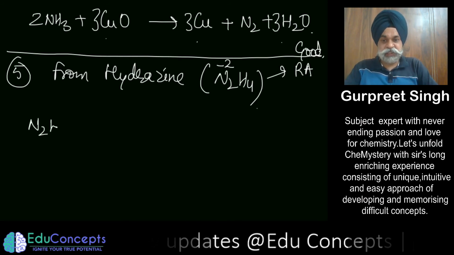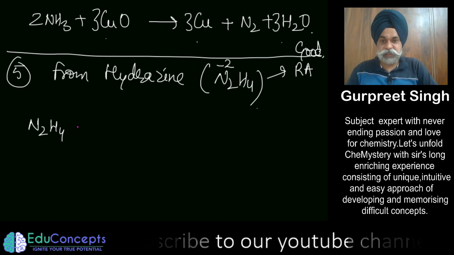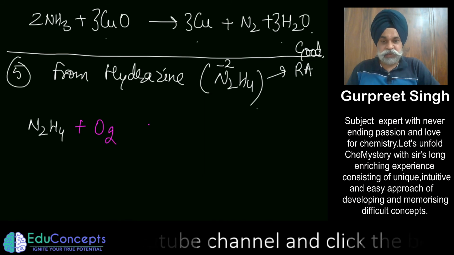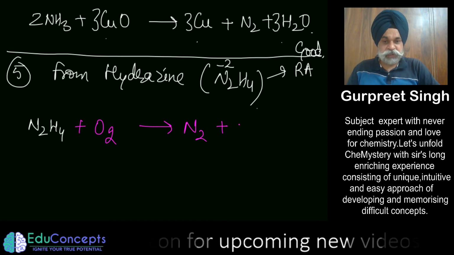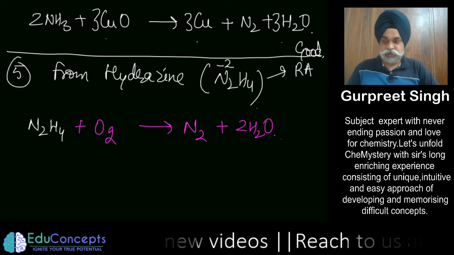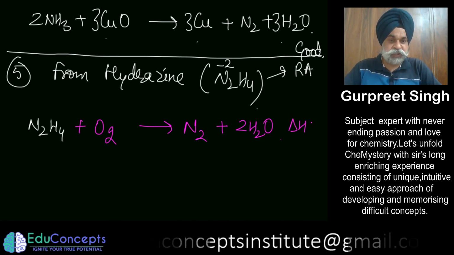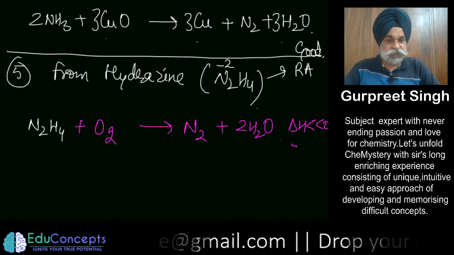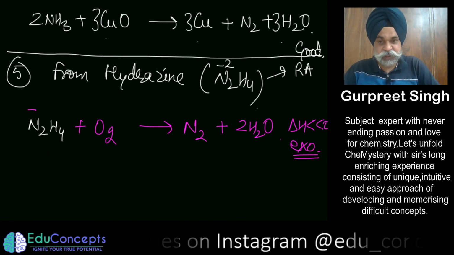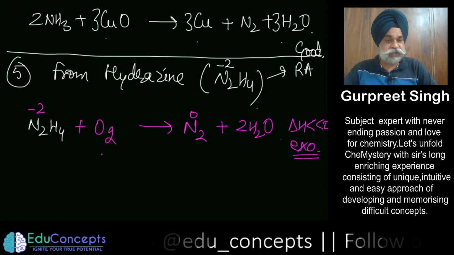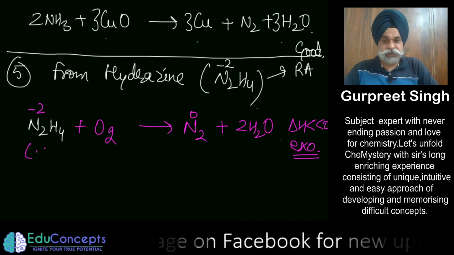So if hydrazine is treated with oxygen, what we end up getting is nitrogen plus 2 moles of water. So this is a very beautiful reaction. Delta H for this reaction is very, very negative. So it is a highly exothermic reaction. It is very important that here what you are able to see is -2 to 0. So that means it is undergoing what? Oxidation. So it is acting as a reducing agent.